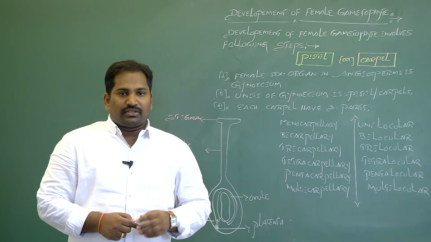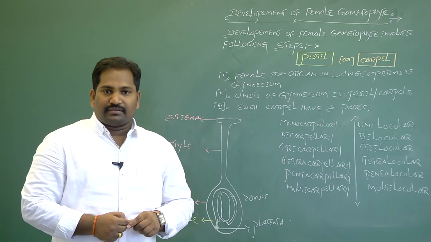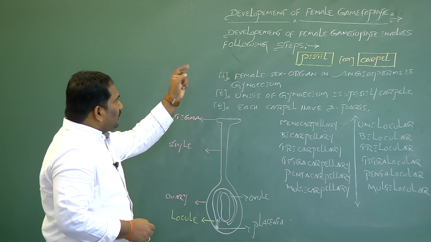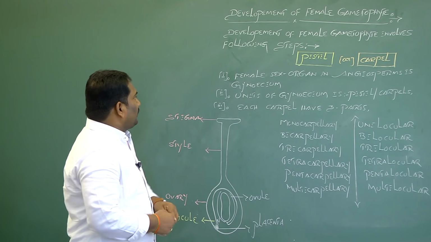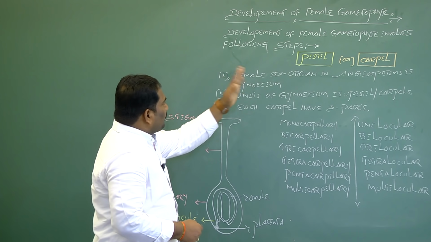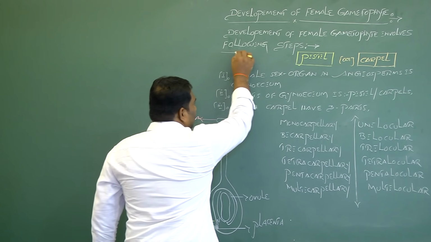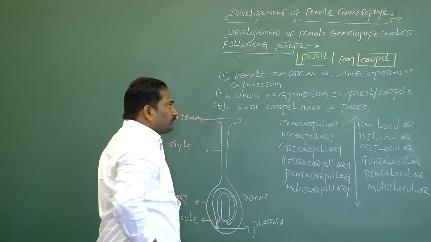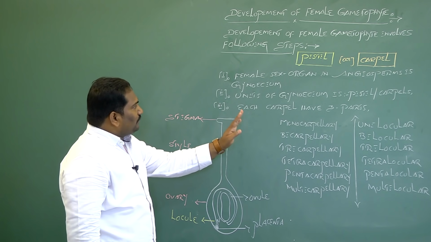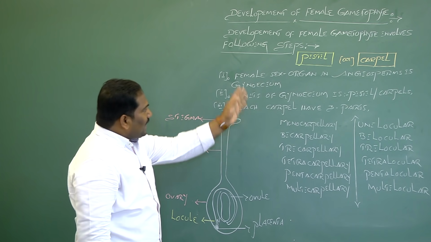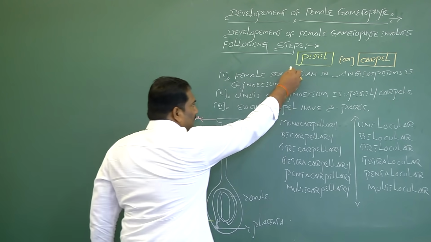Second, pre-fertilization structures and events in flowering plants is the development of the female gametophyte. Generally, the development of the female gametophyte involves the following steps. The first step for the development of the female gametophyte in angiosperms or flowering plants during sexual reproduction is the pistil.